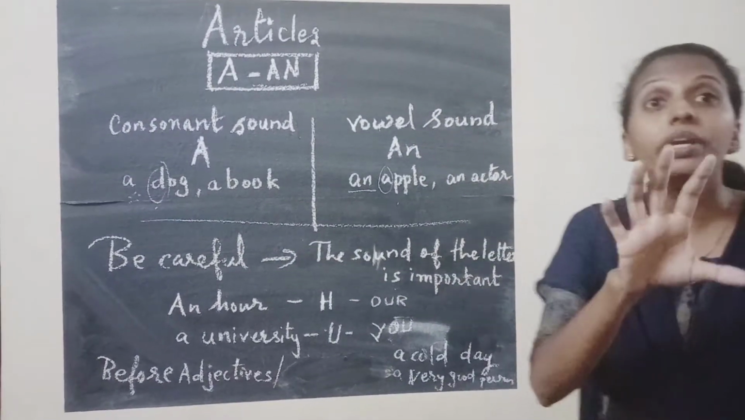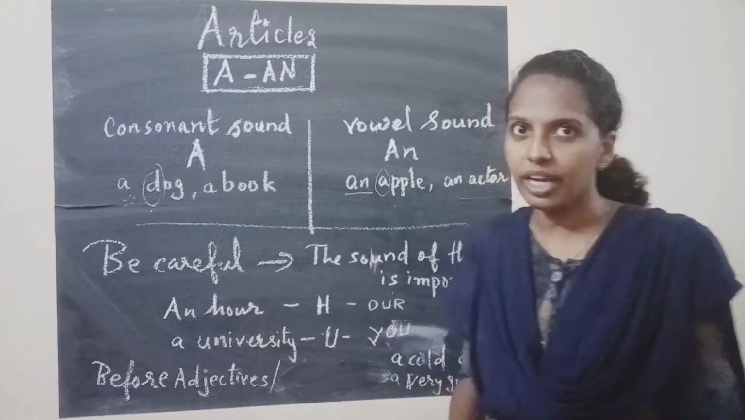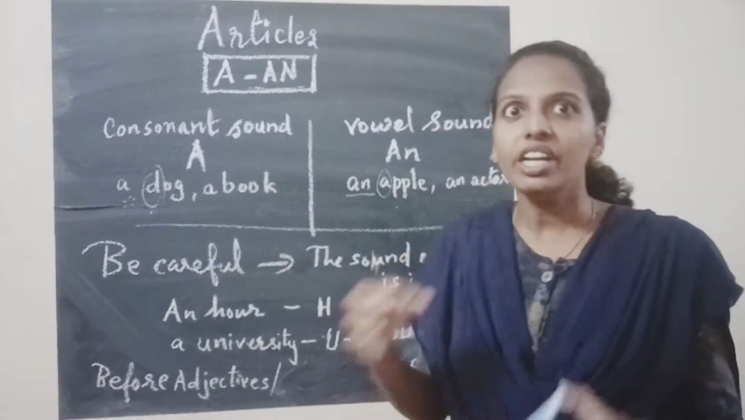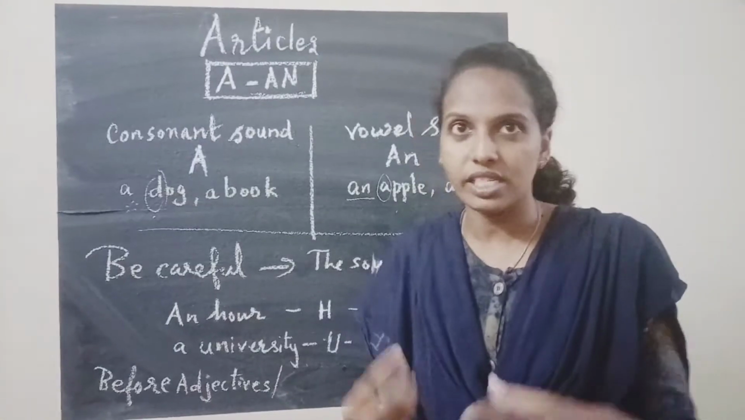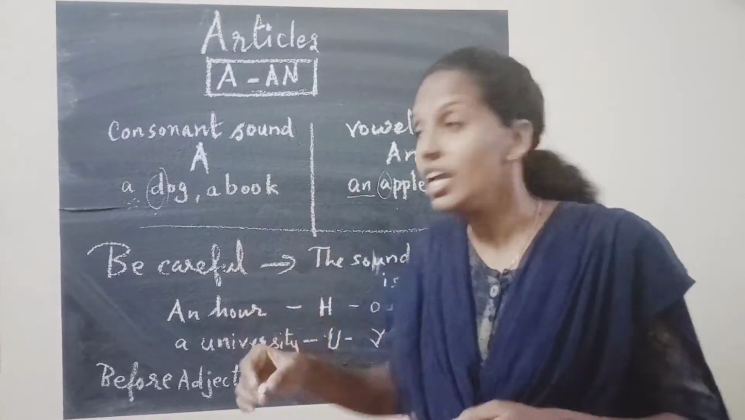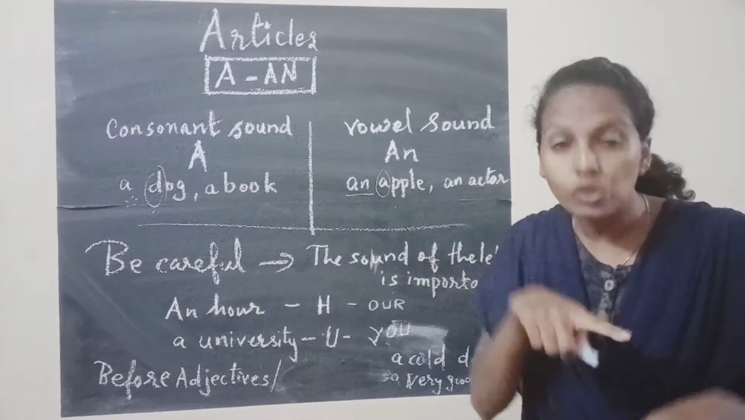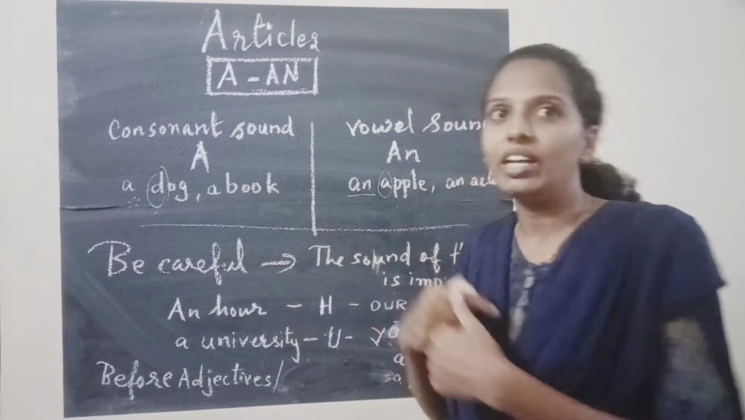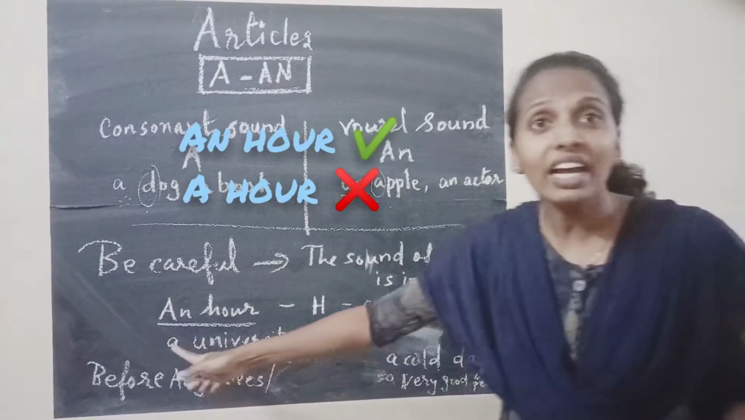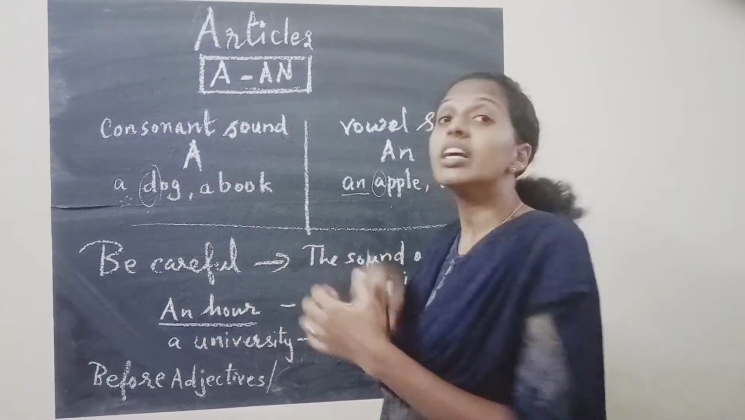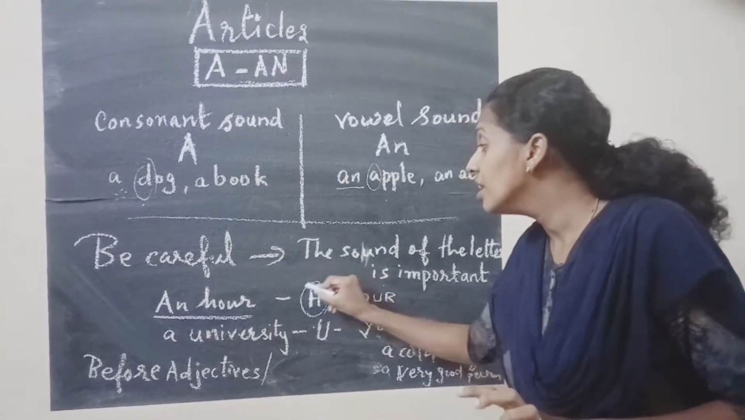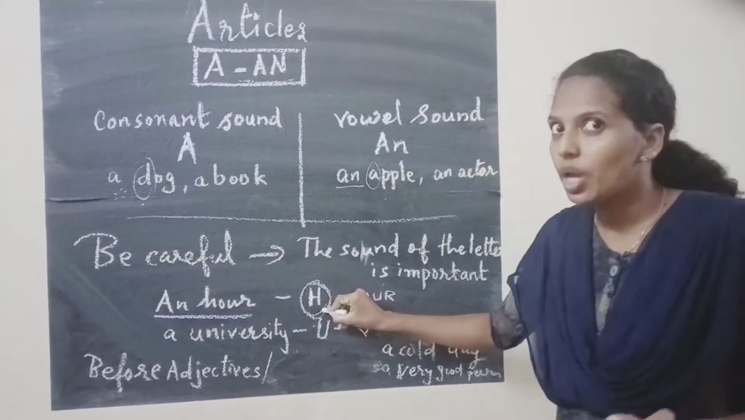Now we need to be careful about certain words. We need to remember the sound of the letter is important. Sound of the letter. Now for example, a house. We are saying house. H is pronounced, correct? The ha sound is coming. It is a consonant sound, so we need to write a. But remember, an hour. Do we say a hour? We will not say that. Why are we writing an hour? Because of the sound. See, the letter H. We start the word with the H, which is a consonant.